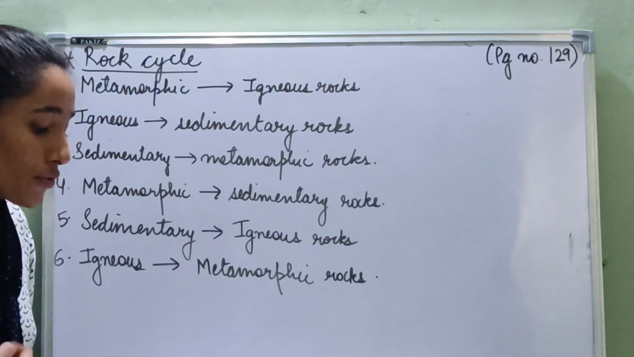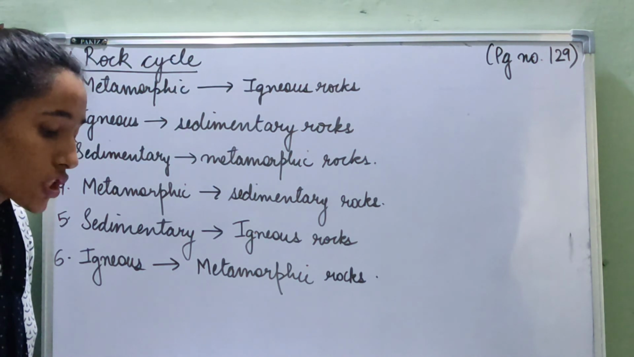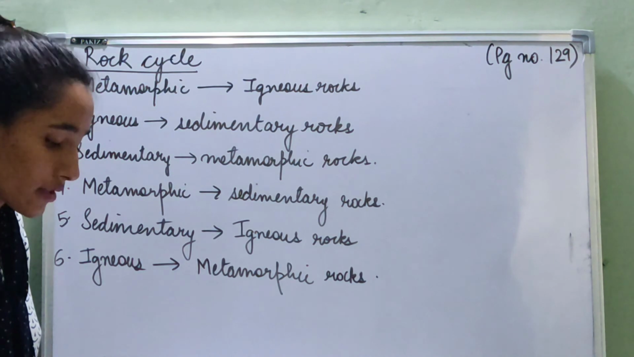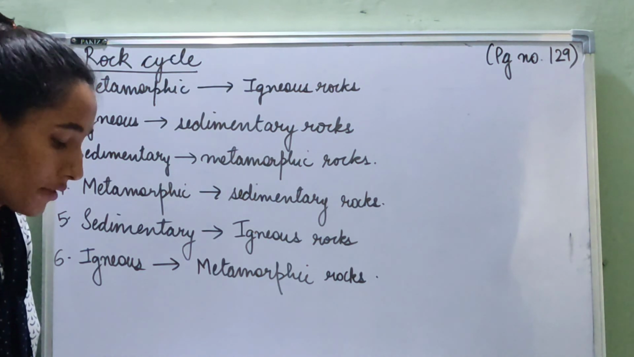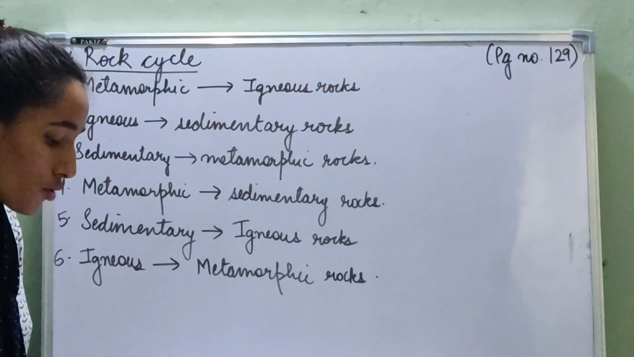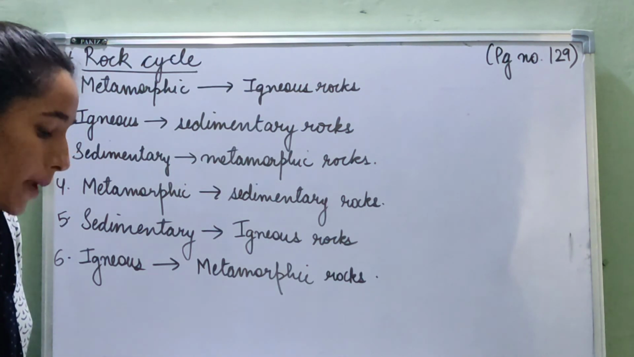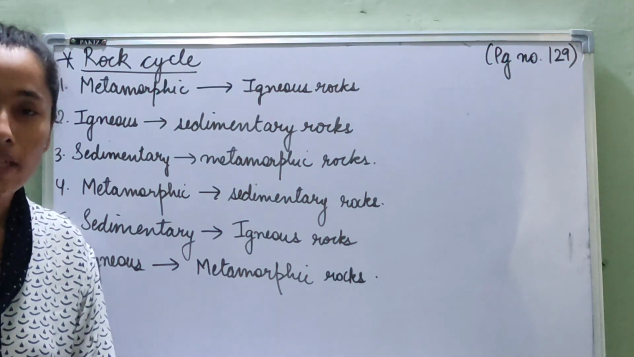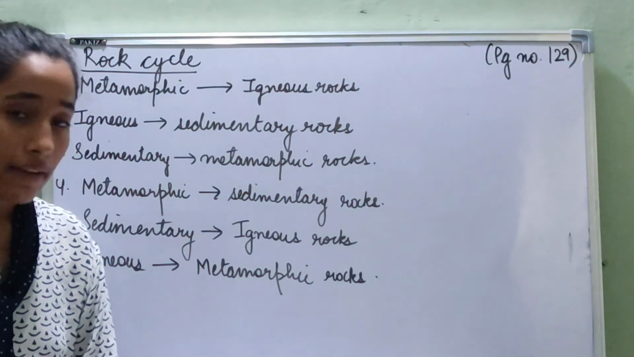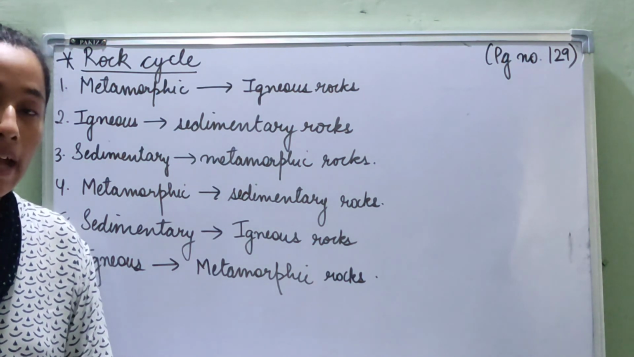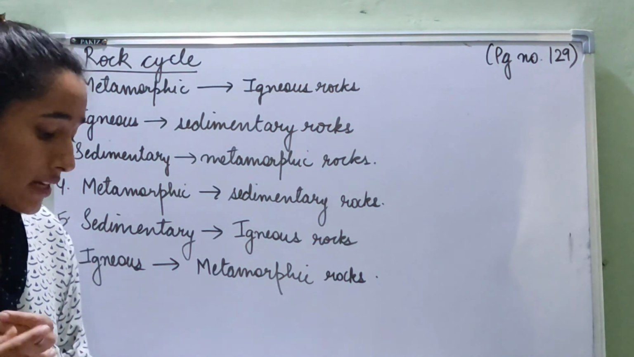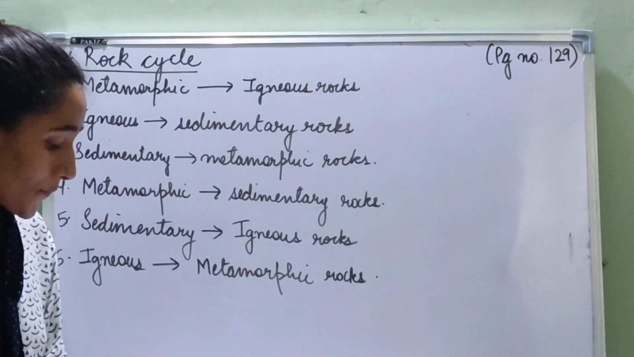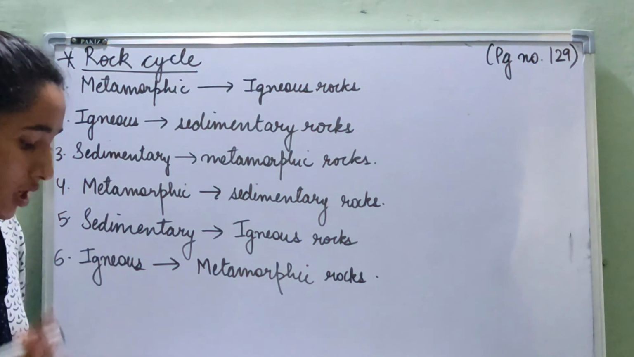Then from metamorphic to sedimentary rocks. Metamorphic rocks move up to the surface of the earth due to the movement inside the earth's crust and get exposed to weathering. Then they are broken down and recompacted to make sedimentary rocks. So sometimes metamorphic rocks move up to the earth's surface due to intense movement in the earth's crust, get exposed to a lot of weathering, break down, and that is how sedimentary rocks are formed again.